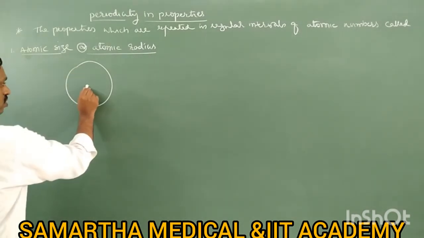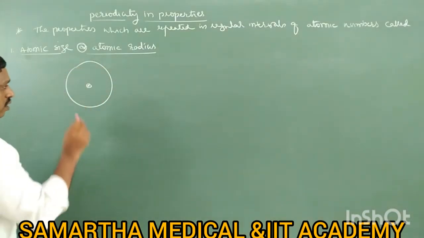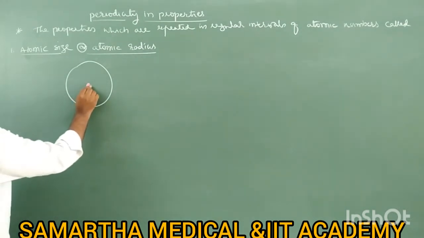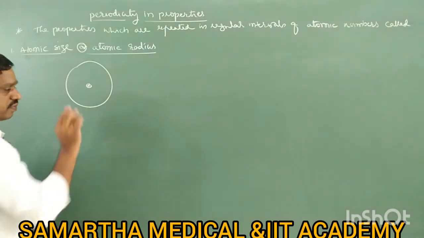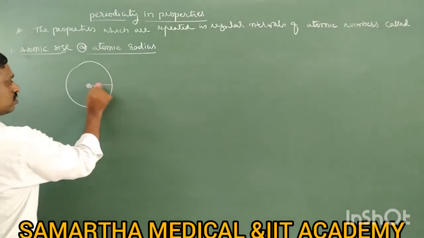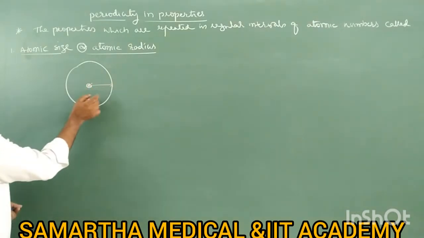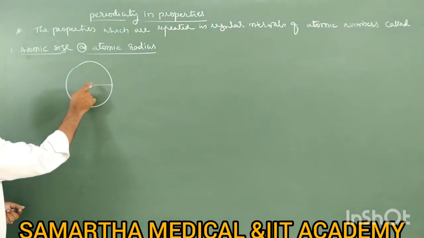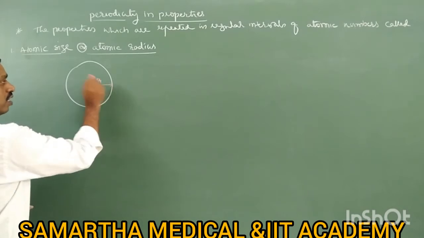It has a nucleus which has positive charge. All these are orbits. Let us take this as the last orbit. The distance from the center of the nucleus to the outermost orbit is called atomic size or atomic radius. It is denoted by small letter r.